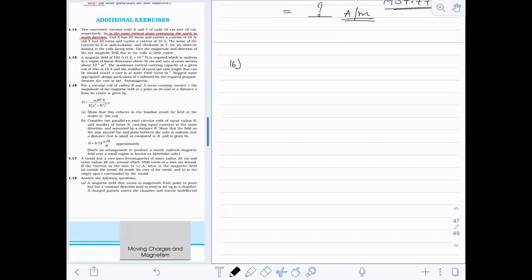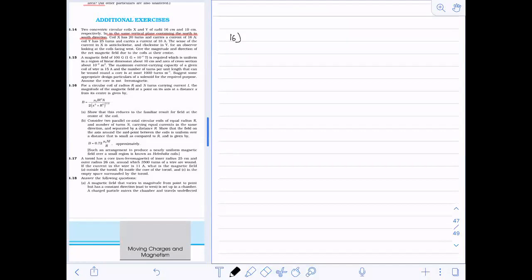So we have this result. In what context do we have this result? When we have to calculate the magnetic field at a point which is on the axis of the coil.